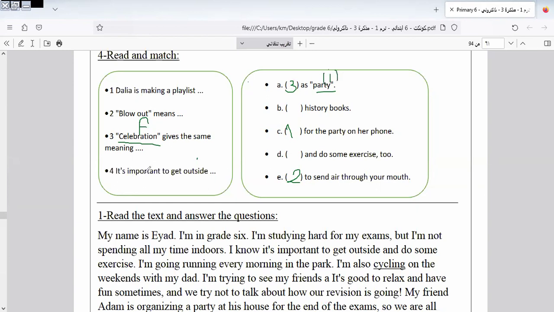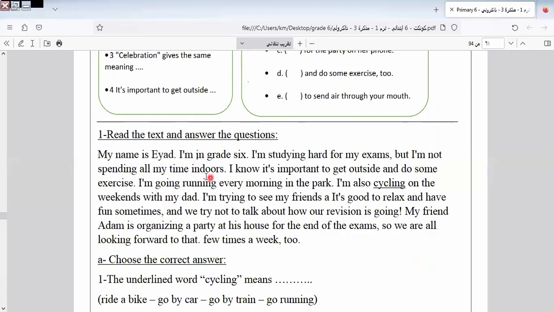It's important to go outside and do some exercise too. Okay, let's go to another item here in this unit. Today I explained two units. I revised units 3 and 4. In the next video I will resume the rest of exercises 4 and 5.